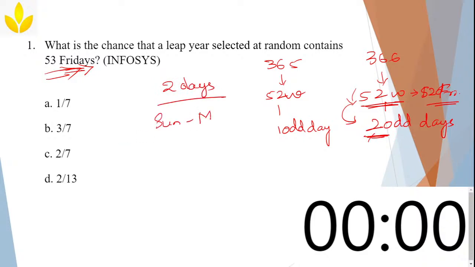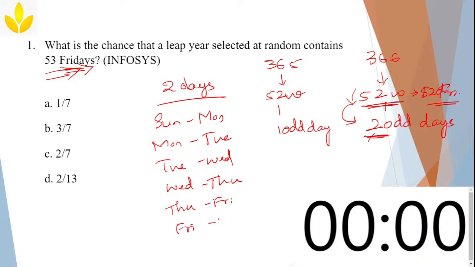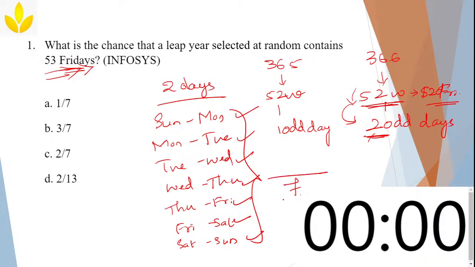It can be Sunday, Monday, or Monday and Tuesday, or Tuesday and Wednesday, or Wednesday, Thursday, or Thursday, Friday, or Friday, Saturday, or Saturday, Sunday. So how many such choices are there? 1, 2, 3, 4, 5, 6, 7, correct, 7. Out of these 7, I have taught you probability, right? Out of total, how many such possibilities are there?